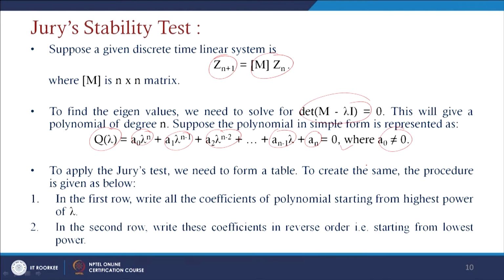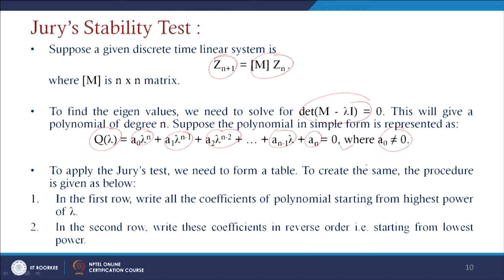To apply Jury's test, we need to form a table here. To create the same, the procedure is as given below. First, in the first row we write all the coefficients of the polynomial starting from the higher power of lambda, and in the second row we write these elements in reverse order, starting from the lowest power.